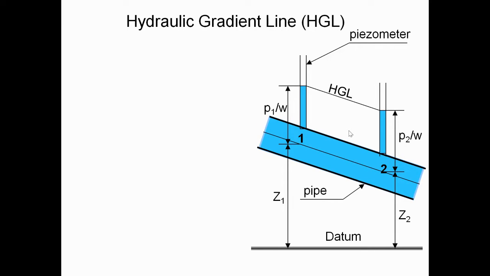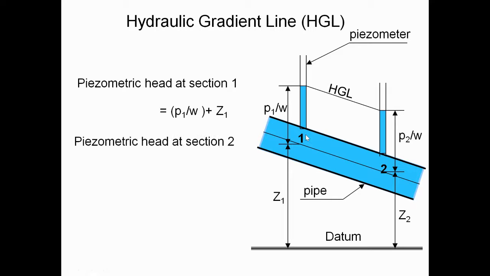Next we can see the piezometer head at section 1. Piezometer head at section 1 is equal to P1 by W plus Z1. Next, piezometer head at section 2 is P2 by W plus Z2.